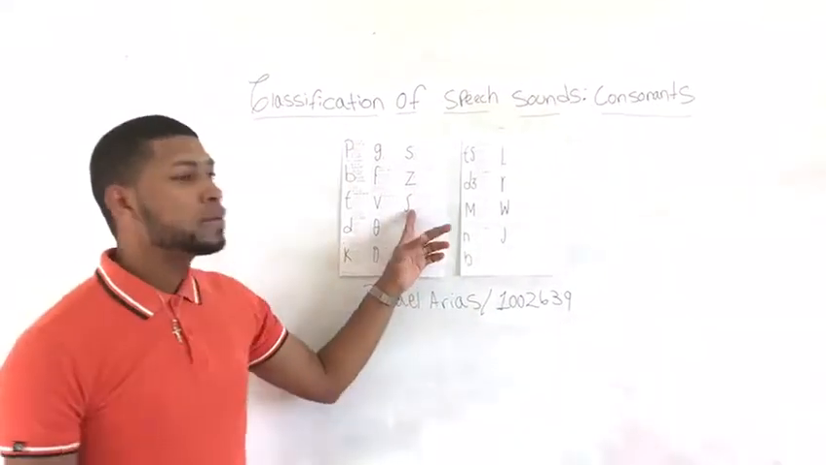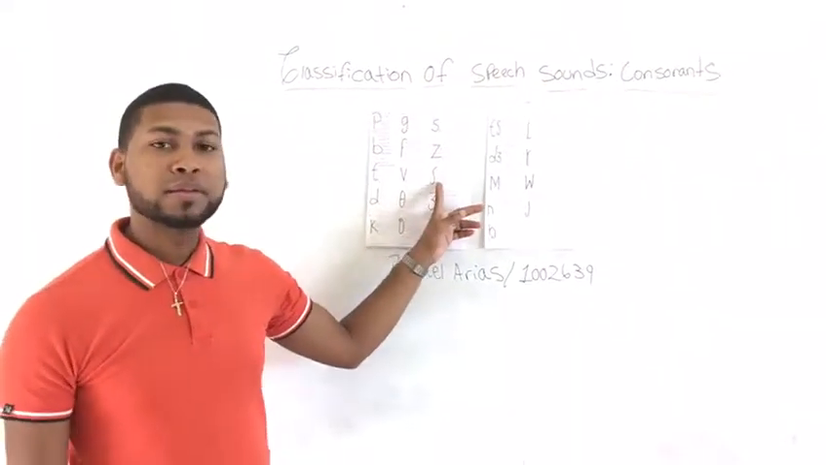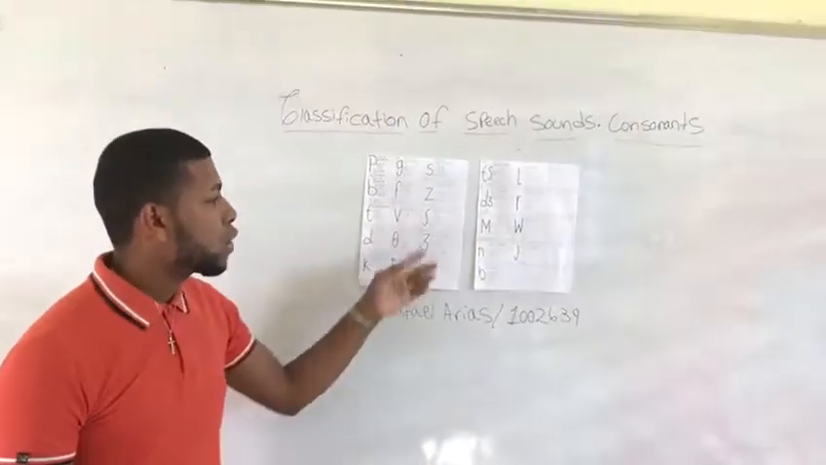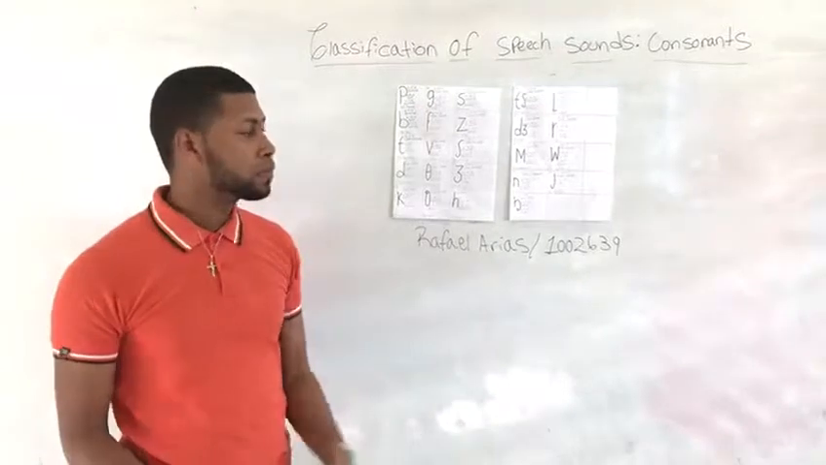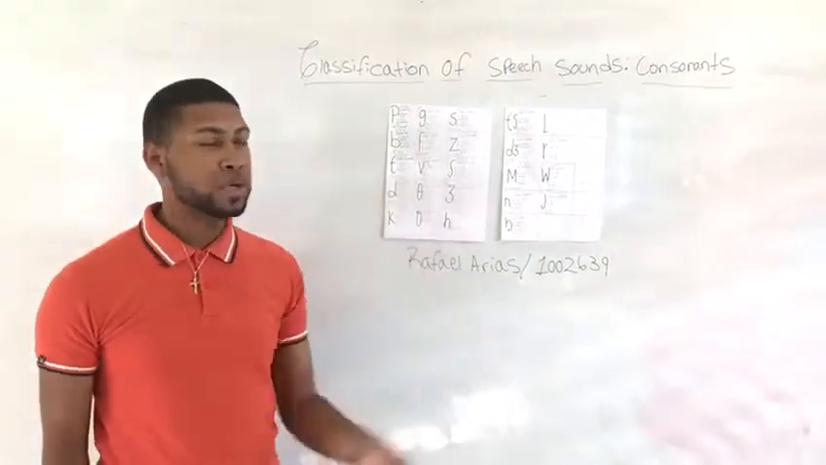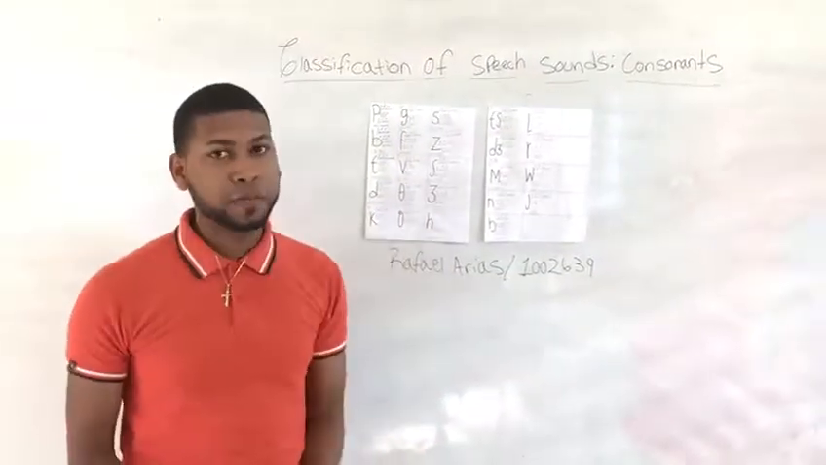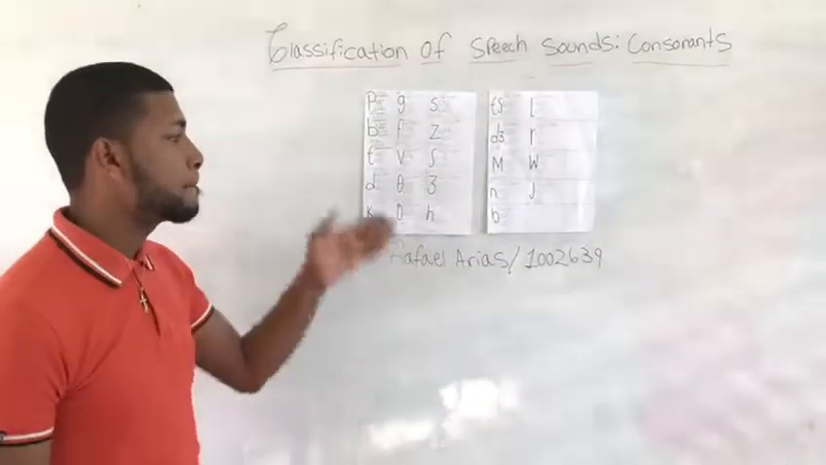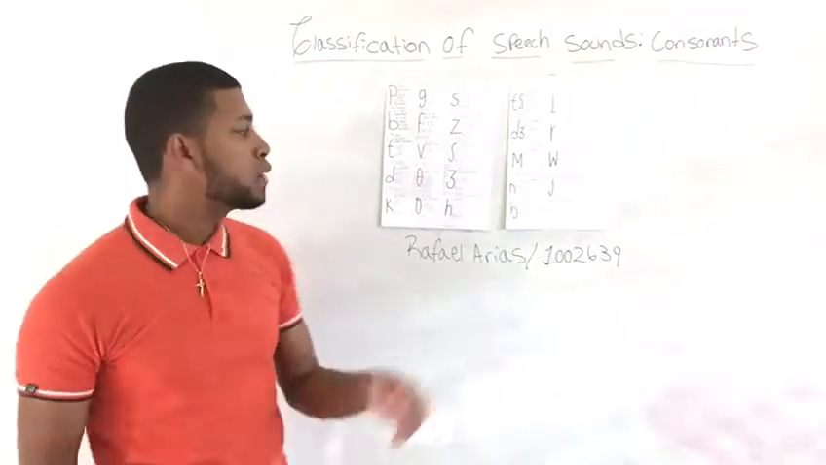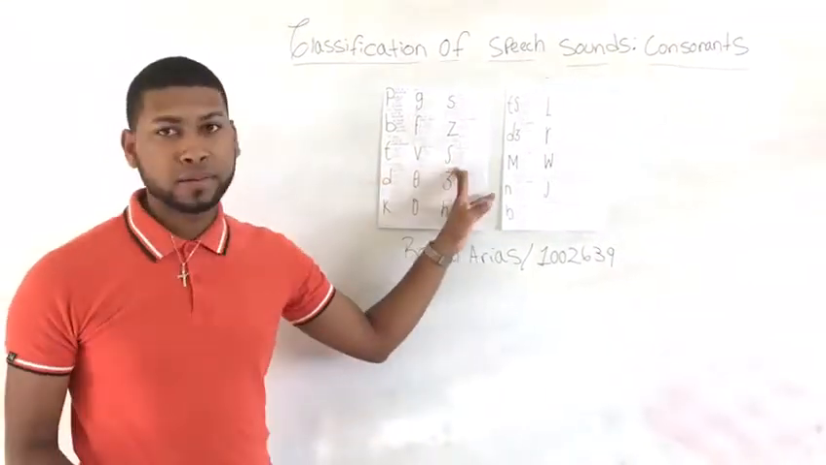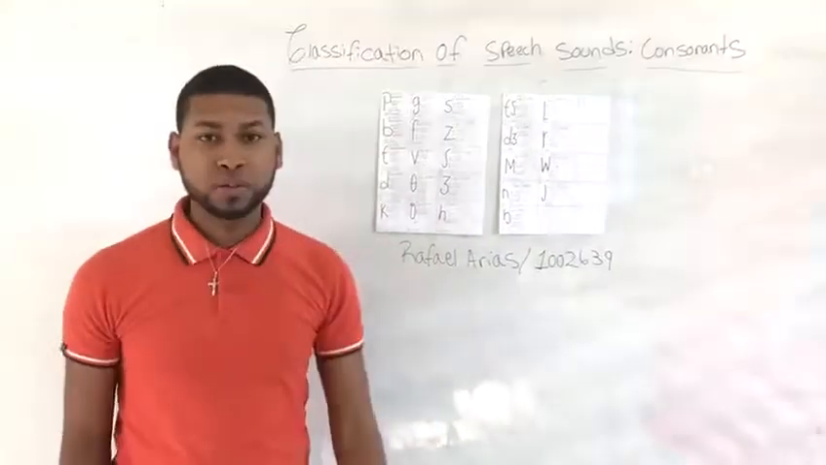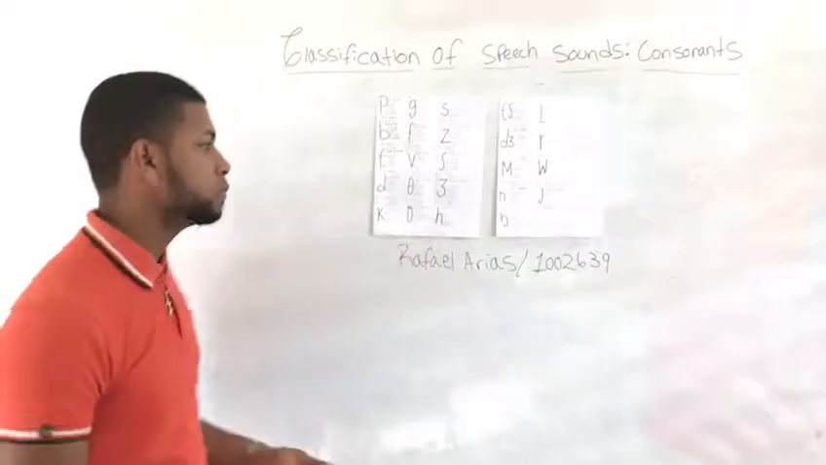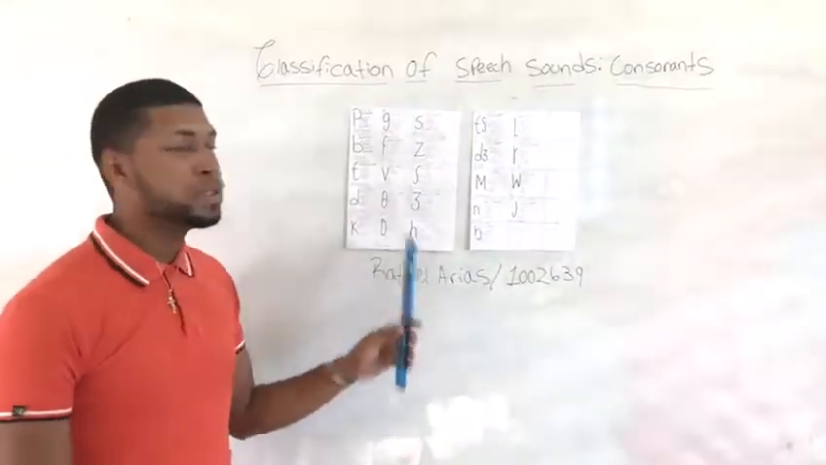The consonant, according to the place of articulation, is lingual palatal, and according to the manner of articulation is fricative, and according to the voice of articulation is voiceless. We have an example using fishing.